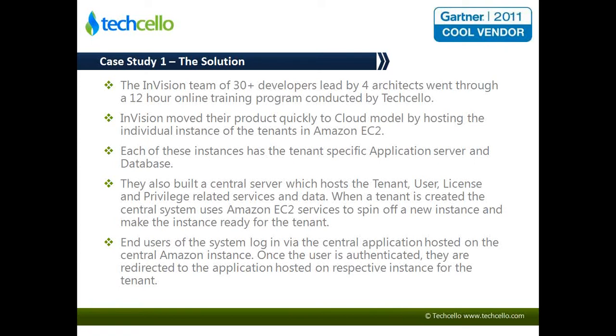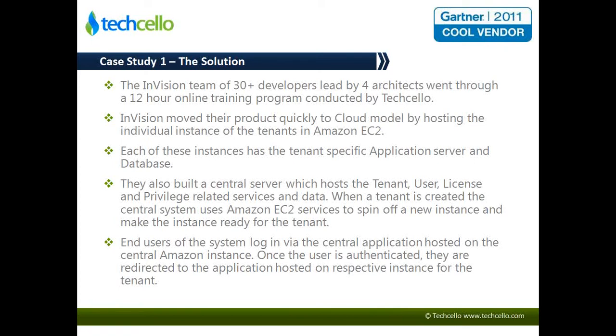helped them in terms of doing an online training program to get used to the framework, because the developers are new to the multi-tenant part of it, and they want to know how to utilize these various APIs and various modules. So the training program helped them in terms of getting up to speed, and they were able to quickly move to the level 2, the phase 1, which is maturity model level 2, where the Amazon instances were used to serve each of the customers.